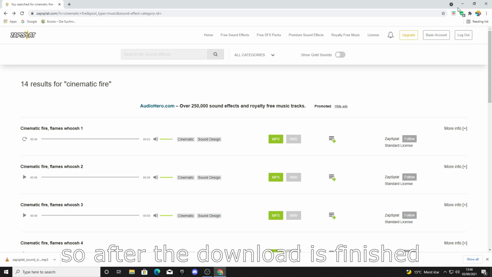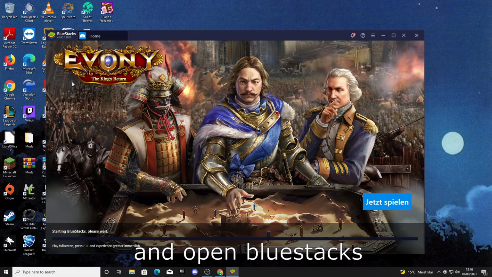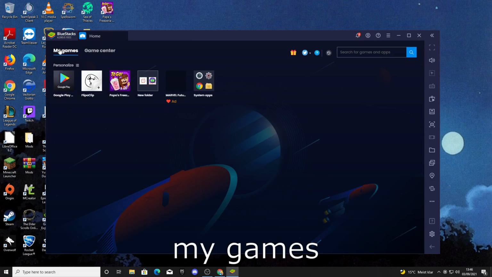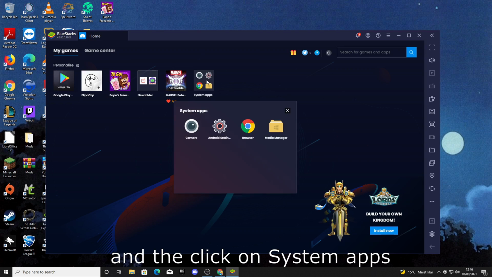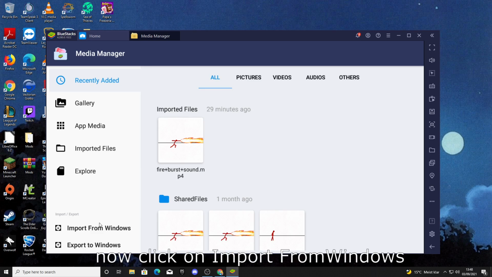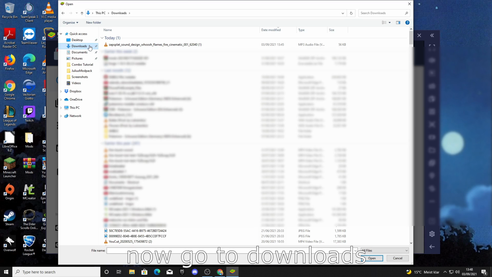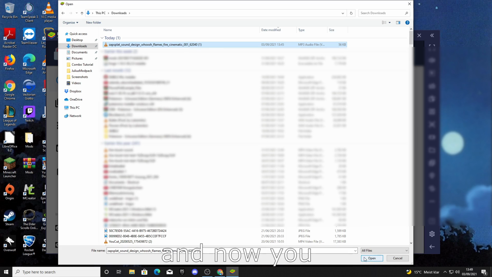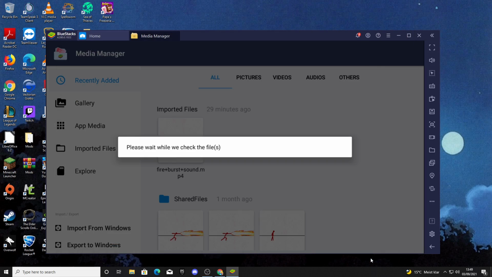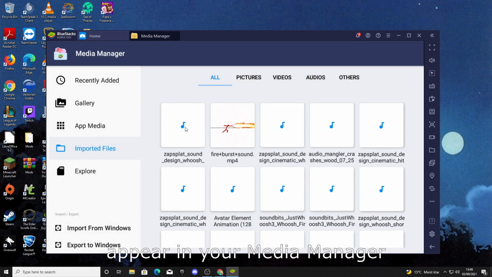So after the download is finished, you can close your browser and open Bluestacks. Then go to My Games and then click on System Apps and open your Media Manager. Now click on Import from Windows. Then it should open your File Explorer. And now go to Downloads and then select your sound. And now you can click Open. And after a short time, it should appear in your Media Manager.